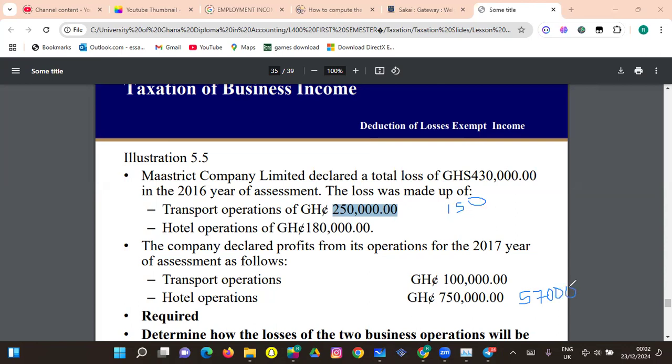So that 570,000 is the taxable income here, right? And then this loss of 150,000 will be carried on to the next year, right?